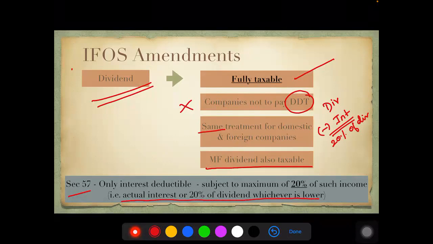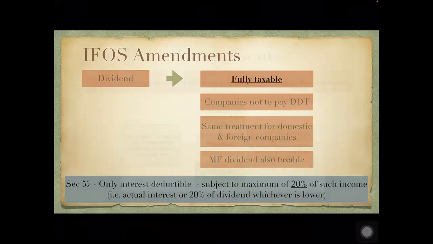Also, because now dividend is getting taxed, they have reintroduced a few sections in your TDS provisions. So 194, that is TDS on dividend, and another section which is TDS by mutual funds on giving out the dividend, that has also now come into the picture. I'll see that with the TDS provisions. But for now, remember, dividend is fully taxable. No DDT for companies. Same treatment if it is foreign dividend, deemed dividend, or domestic dividend. Mutual fund dividend is also taxable. Only thing you can claim is interest, and that too a maximum of 20% of dividend income.